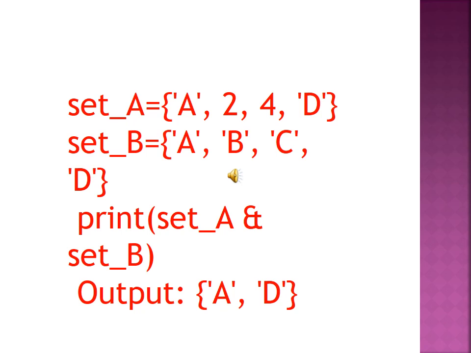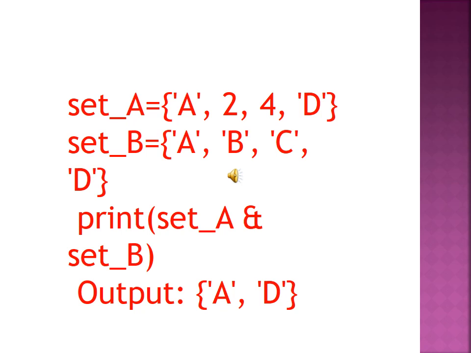After that, D is the common value. Yes or no? Then what is the output? A and D is the output.